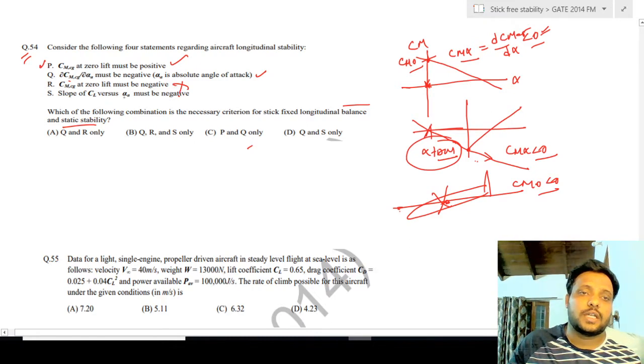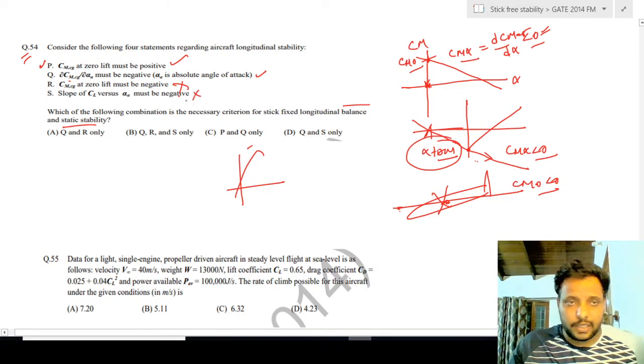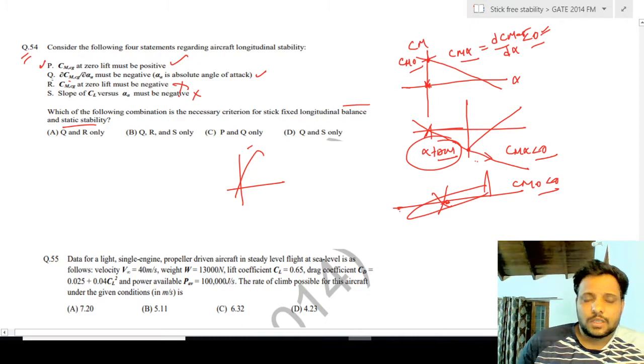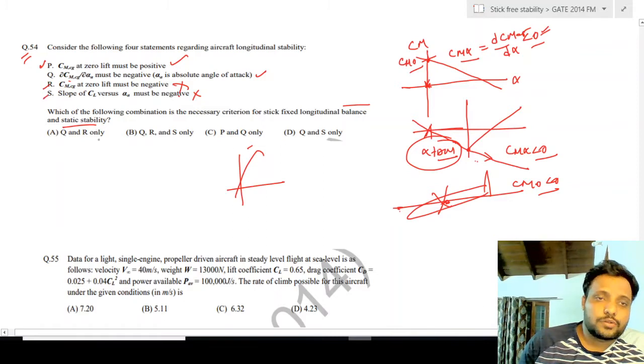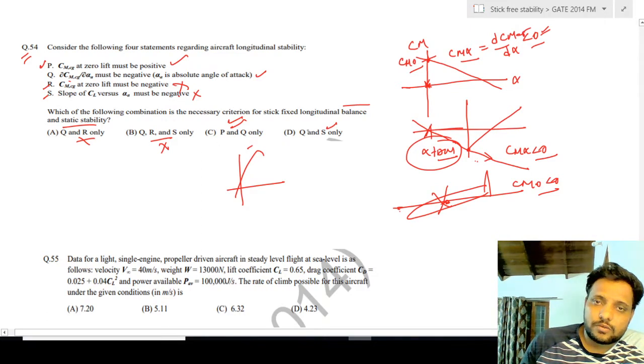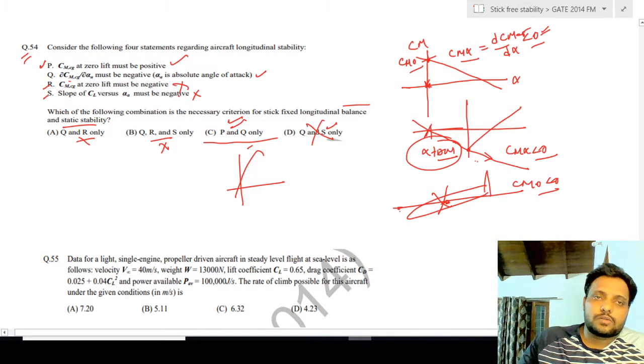Then slope of CL versus alpha must be negative. We know that the CL versus alpha slope is always positive like that. So this option is also incorrect. So we will eliminate the options which have R and S. This is having R, so this is incorrect. This is having R and S, this is also incorrect. And here P and Q only, so P and Q both are correct, so this is the correct option. Here S is there, so S is incorrect, so this option is also incorrect. So that is why option C is the correct answer here. So this is question number 54.